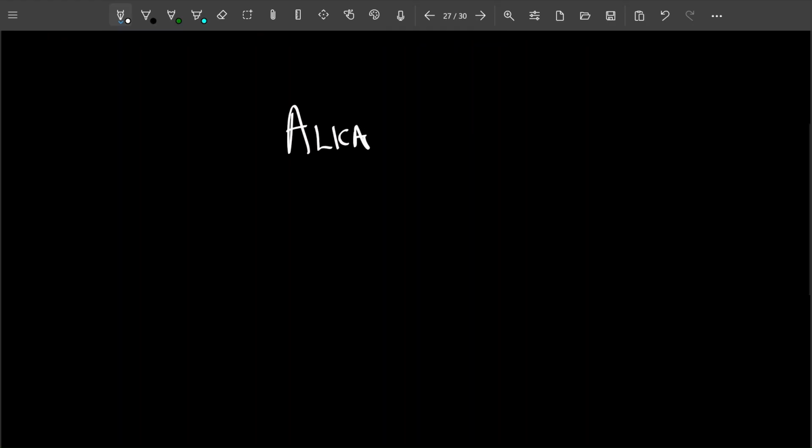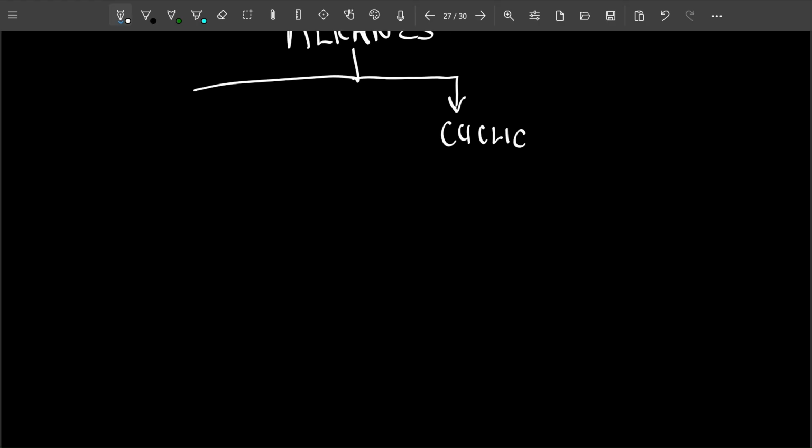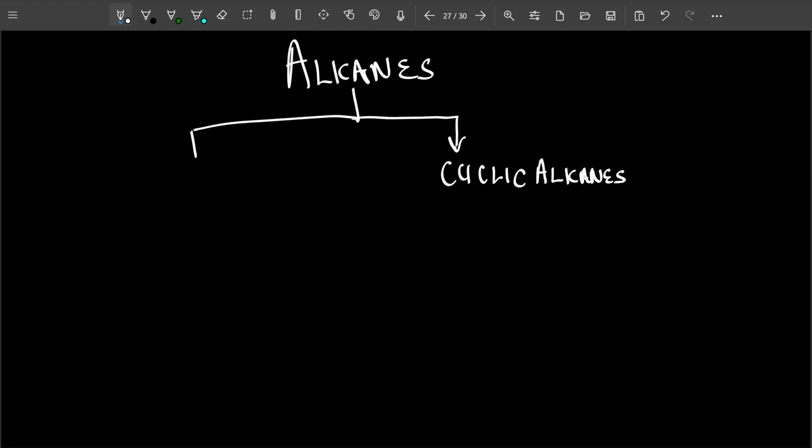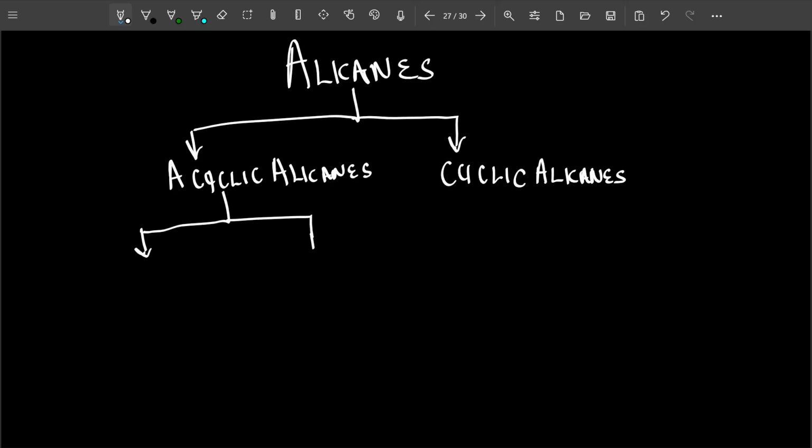Okay, alkanes, this is the homologous series, and these are going to be broken into two. On this side, we are going to have cyclic ones, which we know when we name them, we call them cycloalkanes, but they are cyclic alkanes. And then we are going to have acyclic, which is what we're looking at right now, acyclic or open chain alkanes, right? Now, these acyclic ones are going to be broken down again into two.